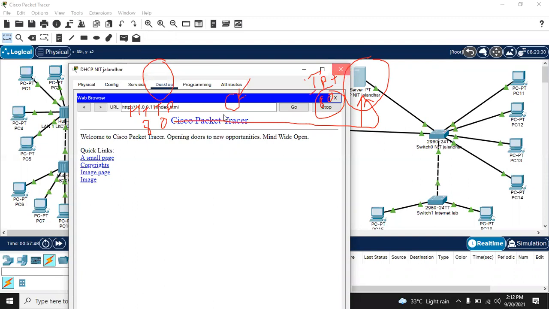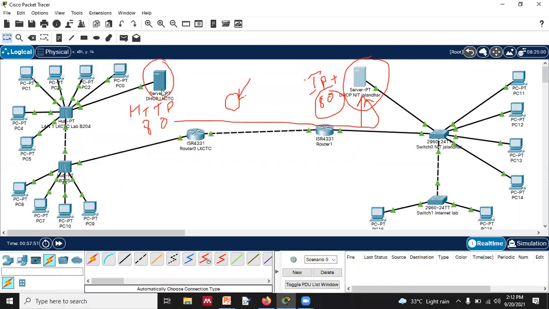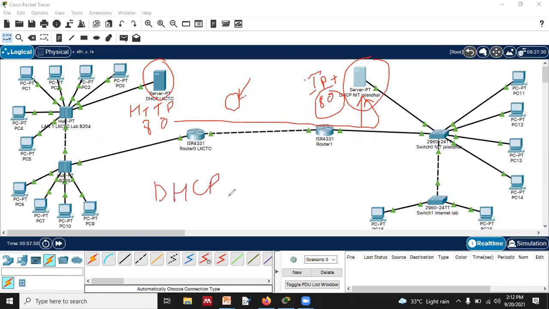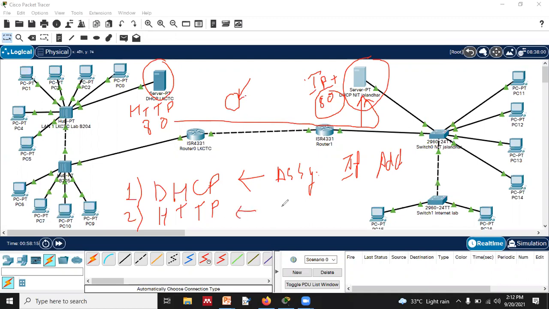Getting? So in this way, today what we have just created is, one is the DHCP server, second is HTTP, and there is a difference. The DHCP server is for assigning IP addresses, right? Assigning IP addresses. Whereas HTTP is a web server. Please remember this thing. It is called a web server for serving websites.